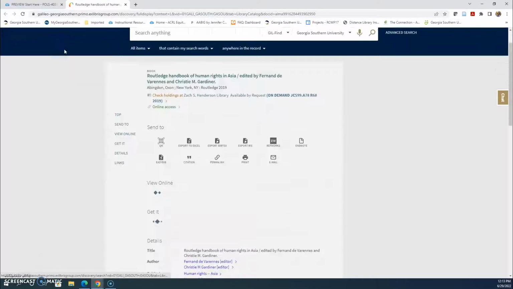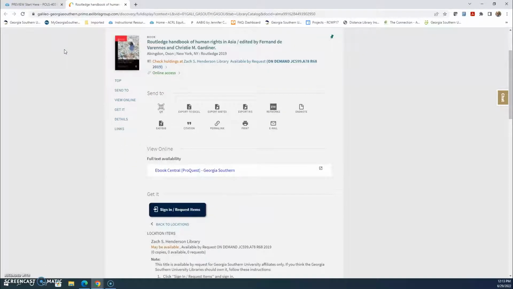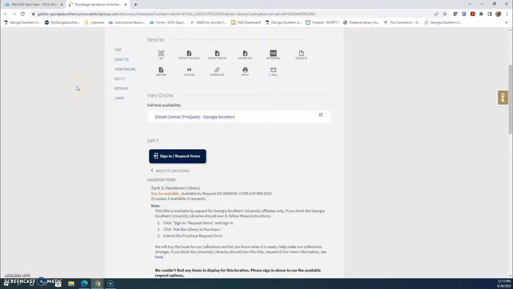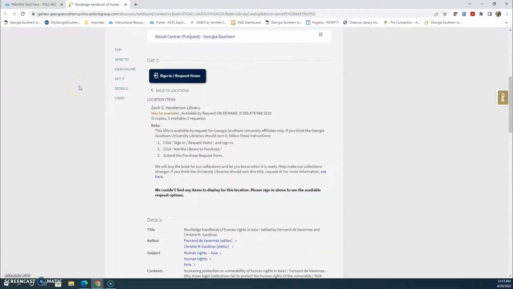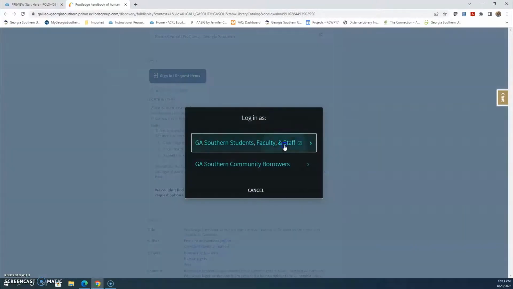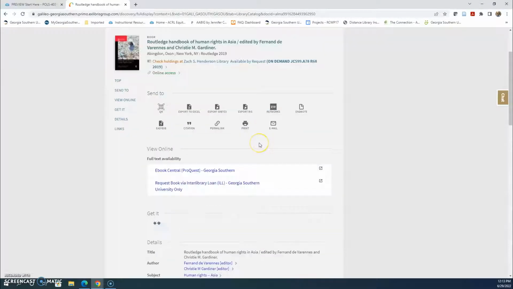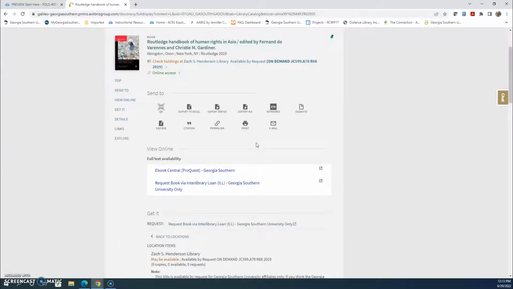When you go down a little bit on the page under course reading, you will see the link to your textbook for this class. This link goes to an electronic book that we have here virtually in the library. You want to be sure that if you are off campus, you sign in to be able to access the textbook. Remember that all of your login information is your My Georgia Southern account information.